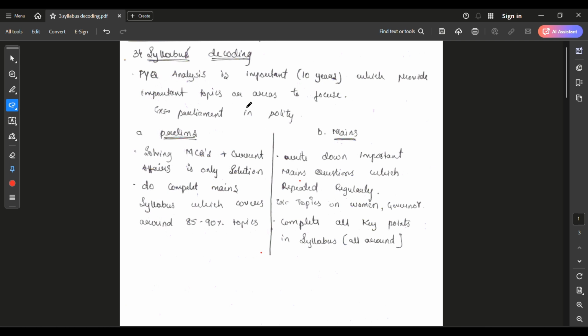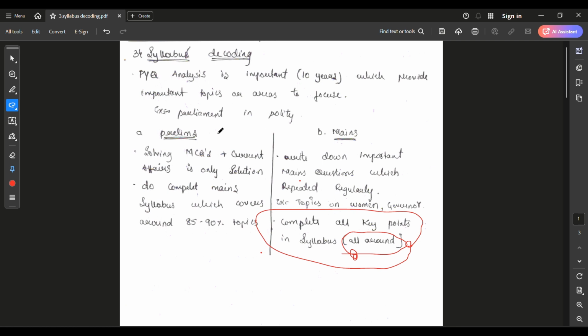You should complete all the key points in the syllabus, and it should be all round completion. All round in the sense you should have introduction, conclusion, body parts such as merits, demerits, the main points, recent amendments, and recent current affairs. Everything you should add in that book.